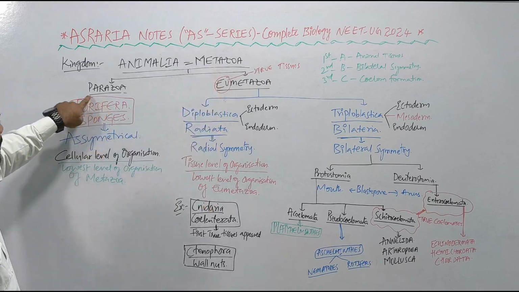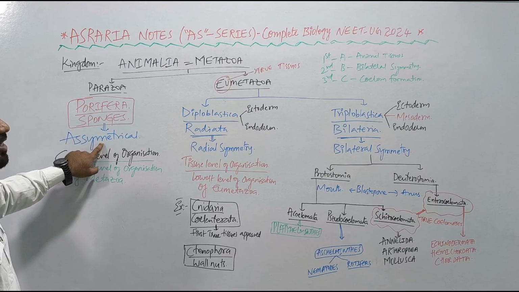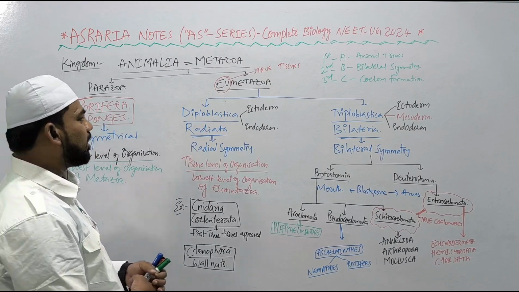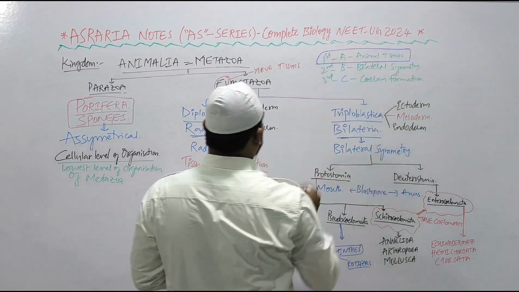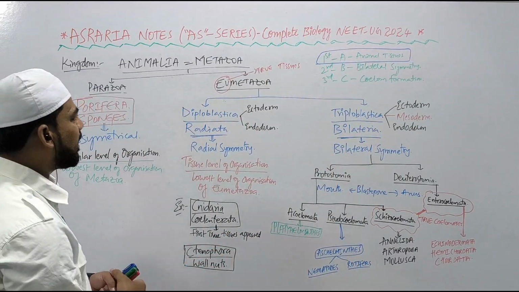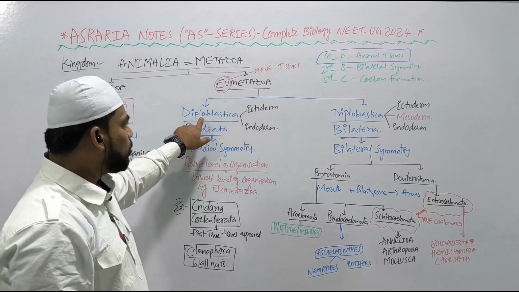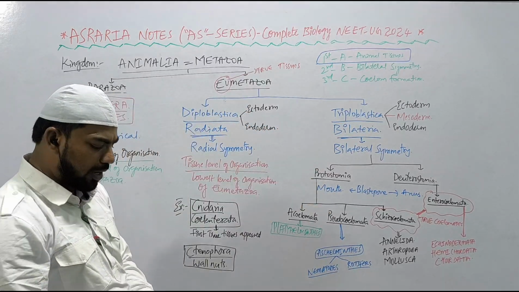Right, तो इसमें कौन सा phylum आता है बेटा? Phylum Porifera, sponges. Right, asymmetrical, asymmetry रहती है, कोई symmetry नहीं रहती. तो पहला वाला key transition हो गया, based on this first key transition, animal tissue formation, दो divided हो गया, parazoa और eumetazoa. चलो ठीक है, अब आएंगे अपन. Eumetazoa is divided into two, diploblastica और triploblastica, based on the formation of germ layers.